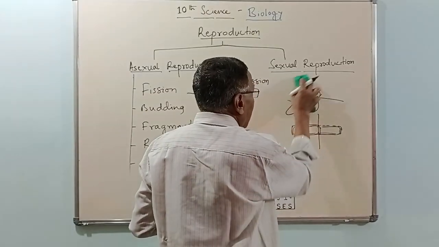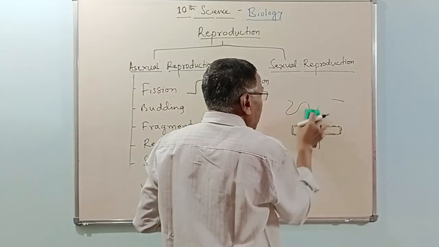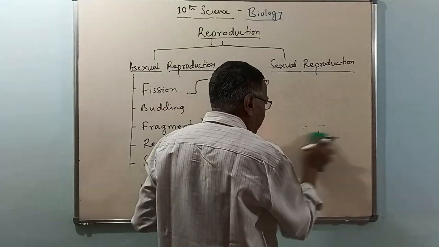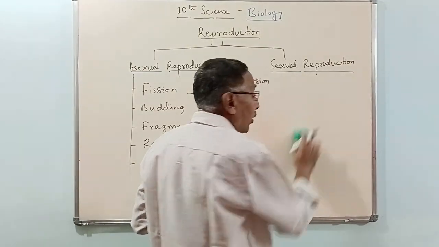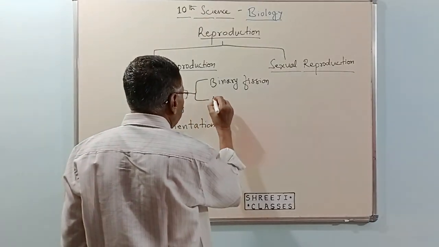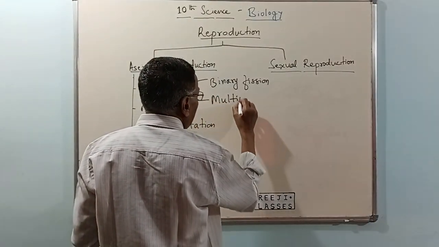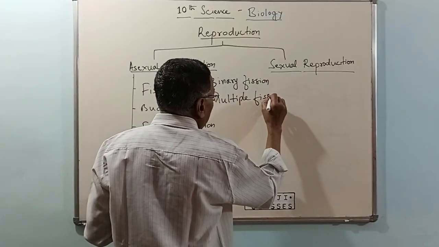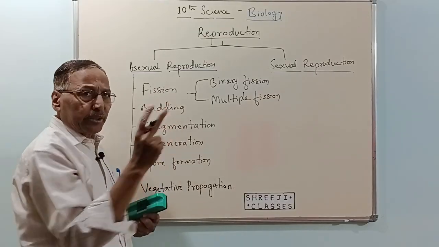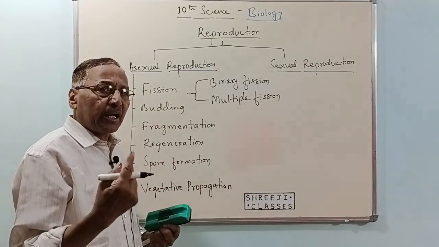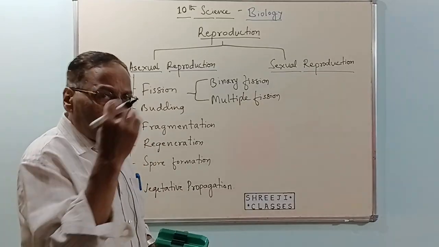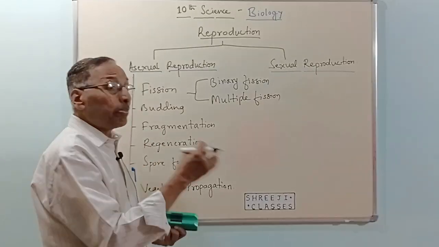Okay, now if the organism divides into a number of parts or a large number of daughter cells, we call it multiple fission. Binary fission is splitting up of one organism into two, like amoeba or bacteria, unicellular organisms. If the organism splits into more than two, then we call it multiple fission.